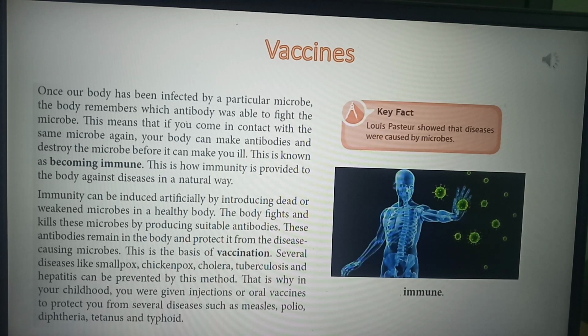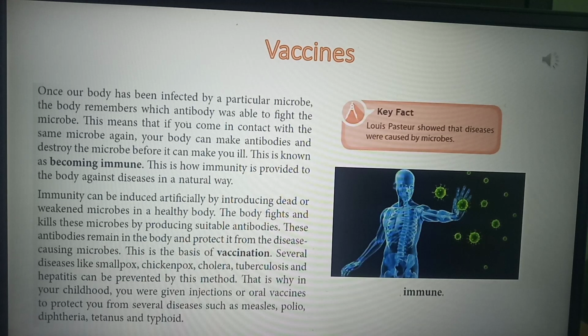This means that if by chance you come in contact with the same microbe again, if you are getting infected by the same microbe, then what will happen? Your body will be making the antibodies, and it will be destroying the microbe before it makes you ill. I hope you all have understood.